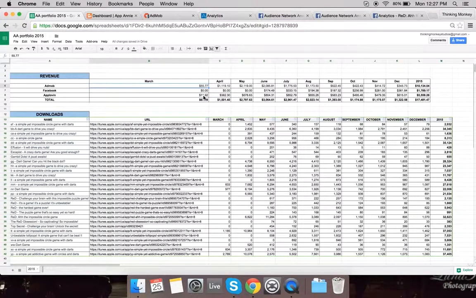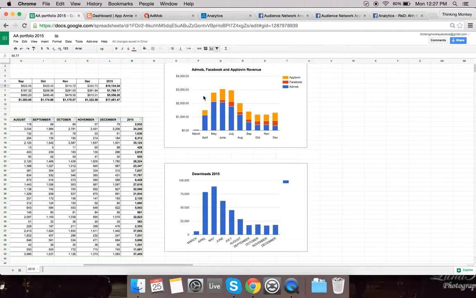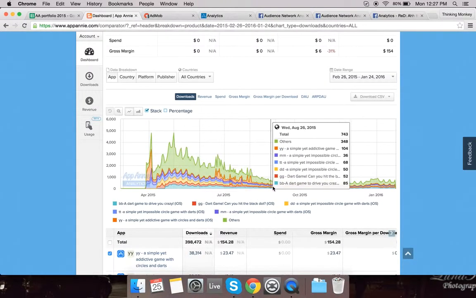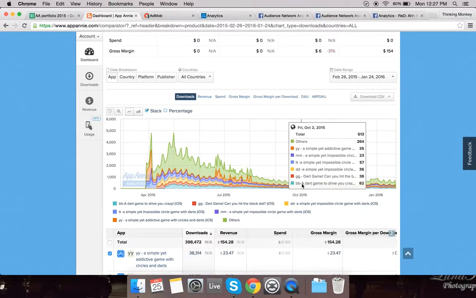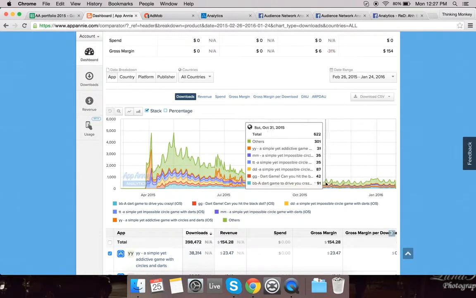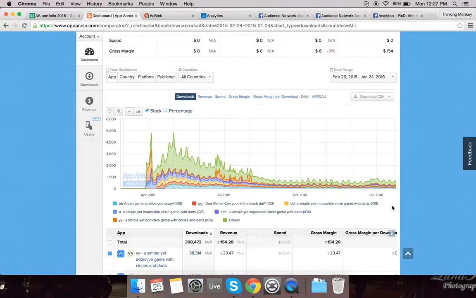Overall, this is a pretty good portfolio, we believe. One of the things to look into is that the downloads have been pretty stable since September. We have not done any upgrades or updates on this. We've just been on autopilot. So there's definitely room for improvement if you want to run some updates on ASO or make changes to the code to increase monetization. Completely possible.